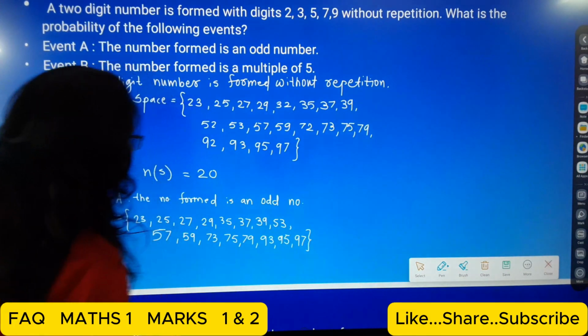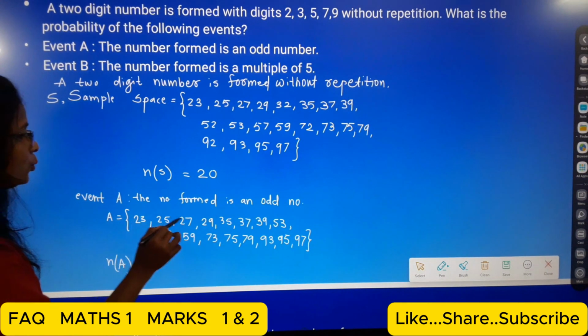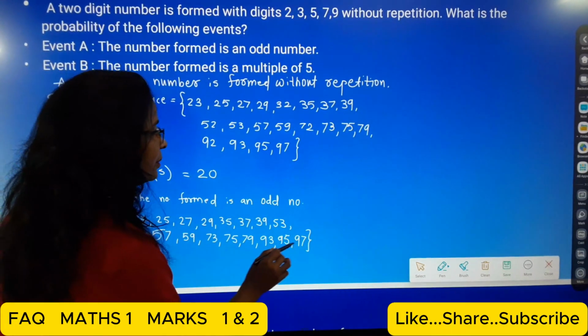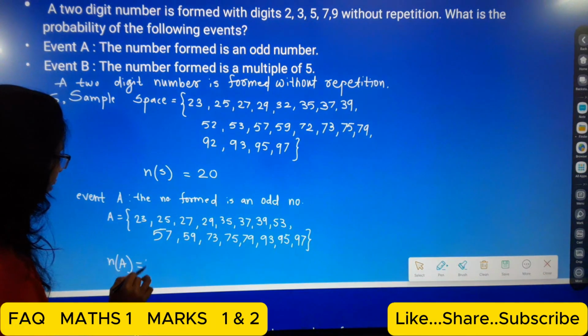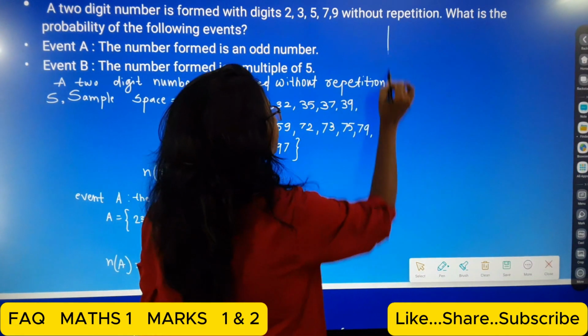Okay, so now N of A is equal to 1, 2, 3, 4, 5, 6, 7, 8, 9, 10, 11, 12, 13, 14, 15, 16. So N of A is equal to 16. Now we calculate the probability.